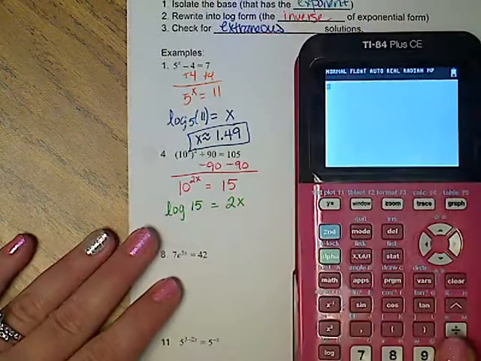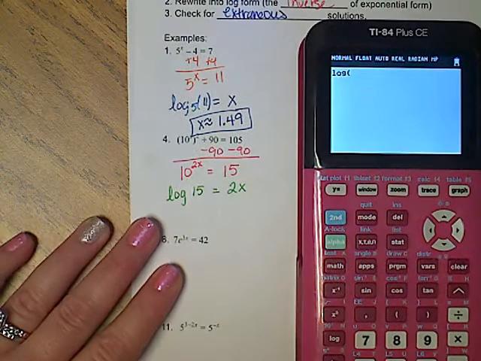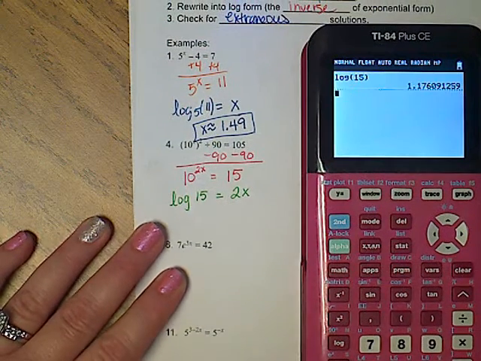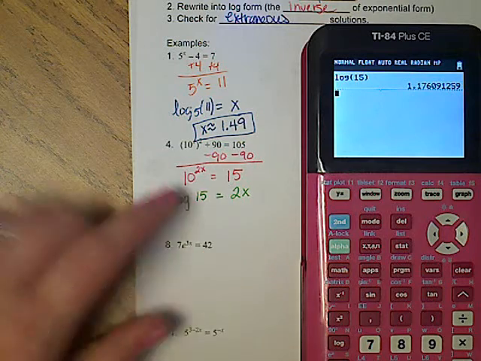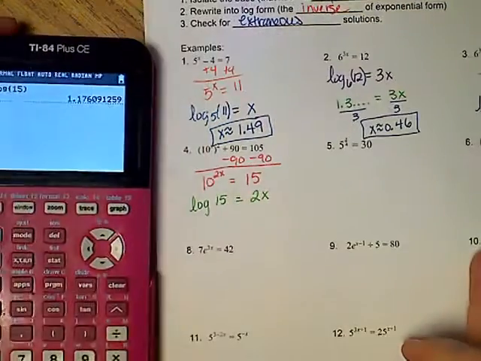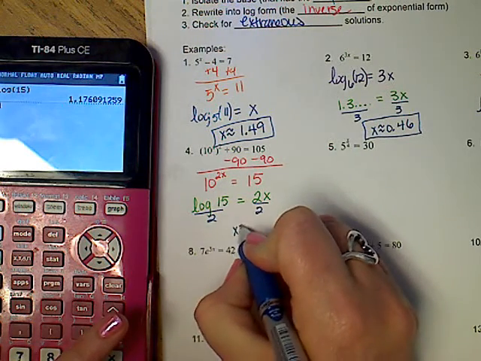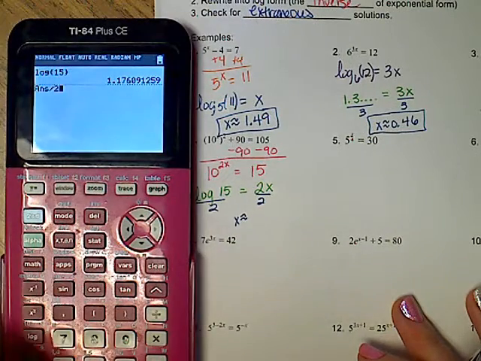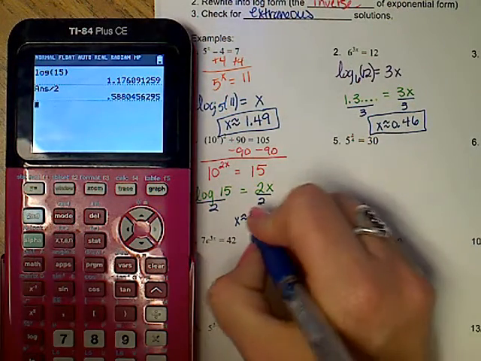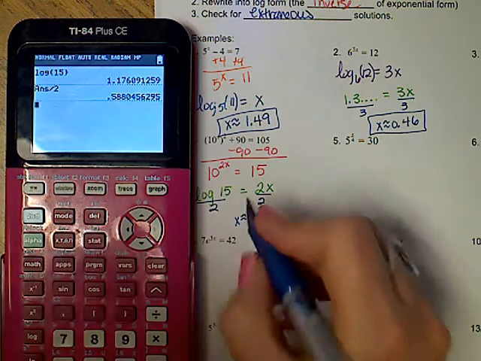Okay, so again, I'll just push the log button. It's over on the far left here, log of 15, enter. But I've still got to divide by 2 here. Let me scooch this over. So we're going to divide by 2. And we're going to end up rounding, so I hit divided by 2. The 8 should be rounded up.